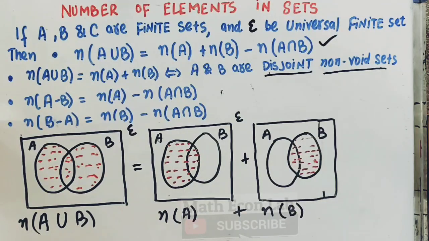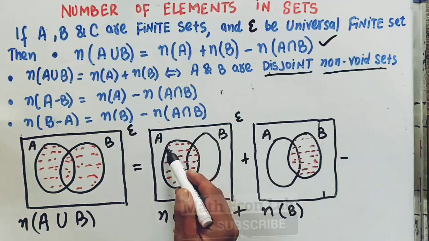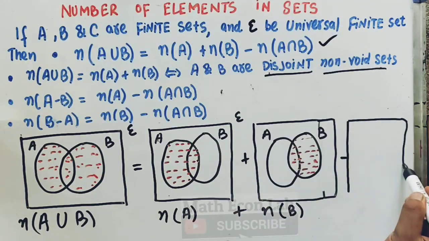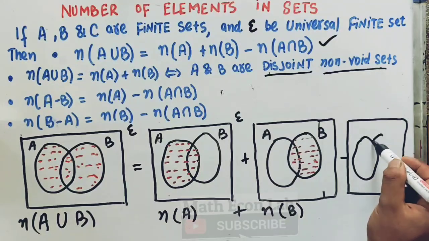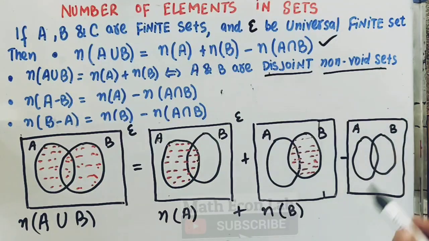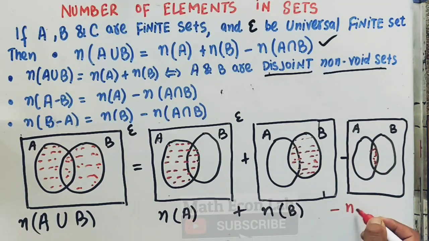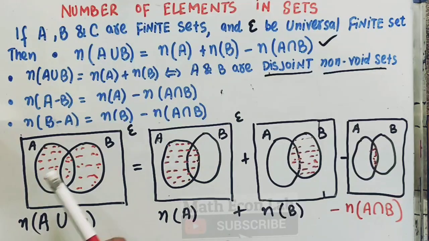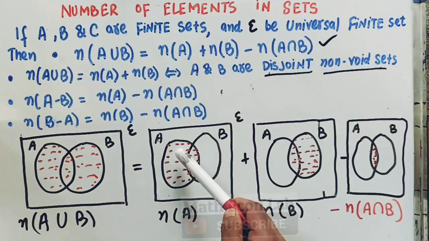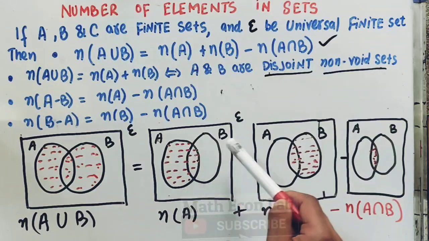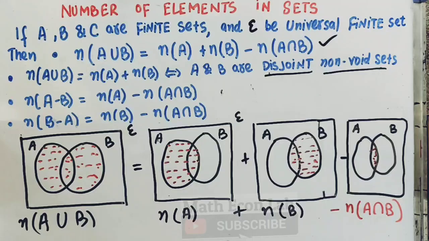From there we subtract the common area, because here you can see in set A we have this very region, in set B we have again this region. So we subtract, and let me try to draw it here. We have set A, set B, and we subtract this very region, then we will get the number of elements in A intersection B. So we can now see the number of elements in A union B, this very shaded region, will be equal to the number of elements in set A plus the number of elements in set B minus the common region between A and B, that is A intersection B. This is the first one.